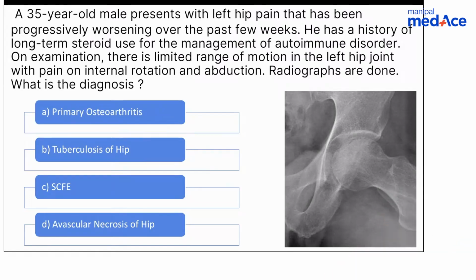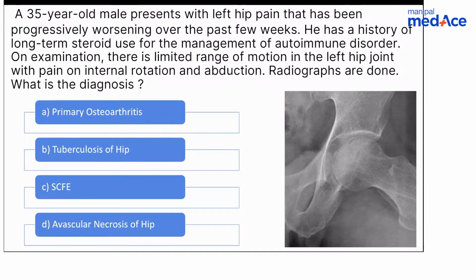I will show you. So look at the radiograph here. Options are primary osteoarthritis, tuberculosis of hip, SCFE, and avascular necrosis of hip. What do you think is the answer? Dr. Jain thinks it's avascular necrosis of hip. Stardust also believes it's avascular necrosis of hip.